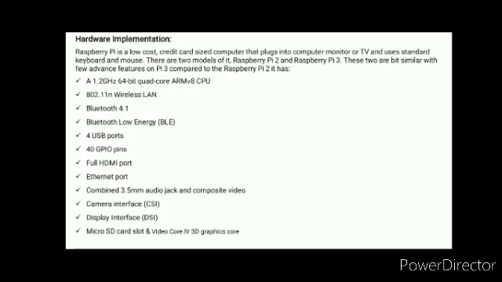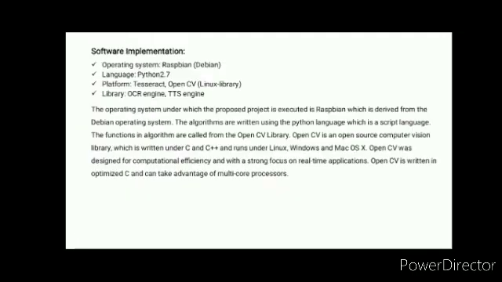Now, the Raspberry Pi is a hardware that has evolved through several versions, featuring variations in the type of central processing unit, the amount of memory capacity, networking support, and peripheral device support. Next, hardware and software implementation.